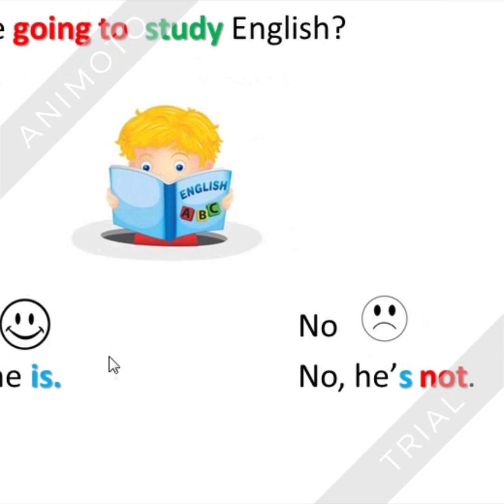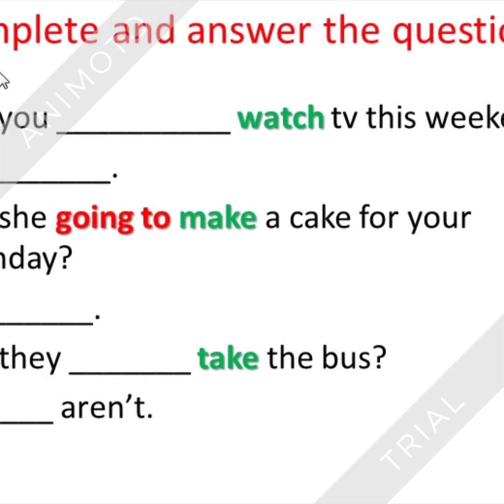Here there is another example. Is he going to study English? So yes, he is, or no, he's not. Here you have some exercises to practice these questions. So complete and answer the questions. Are you? Remember that the sentences always start with the auxiliary. In this case, if it is he, she, or it, it is is; you, we, or they, it is are.